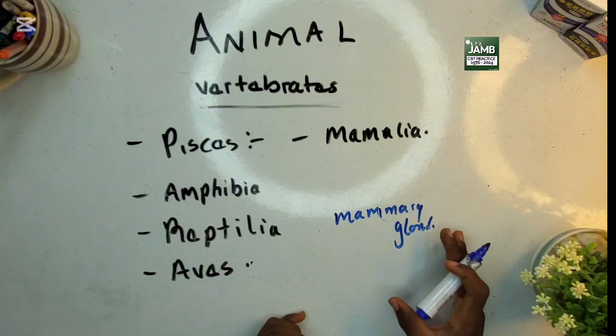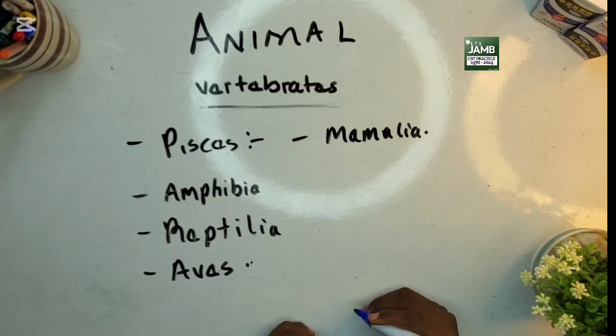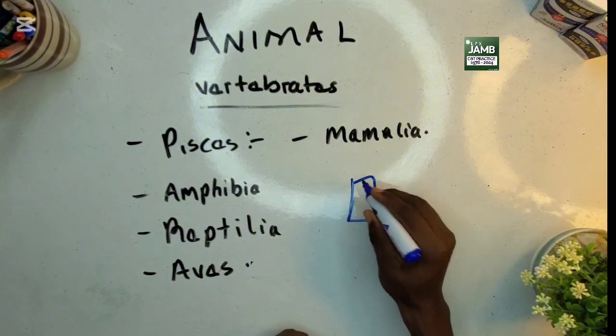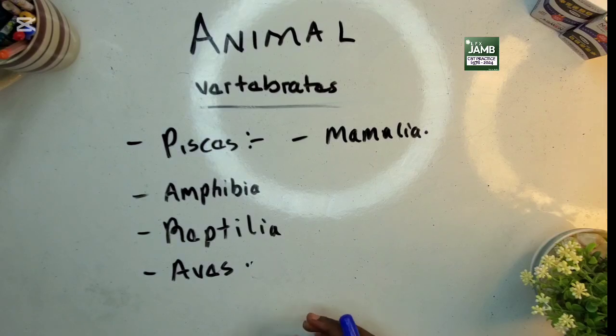Another characteristic of mammals is that they exhibit internal fertilization. That is, the fusion of the gametes of the male and the female happens inside the female. Examples of Mammalia: we have, of course, human, which is you. We have lion, whale. Note, whale is also a mammal.